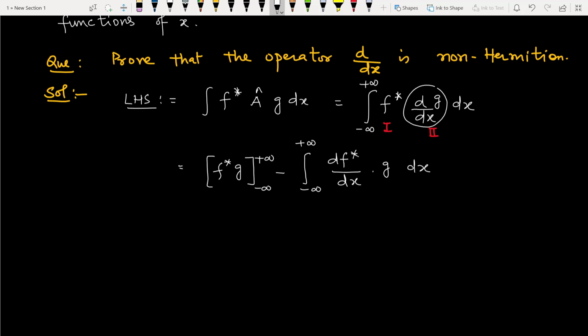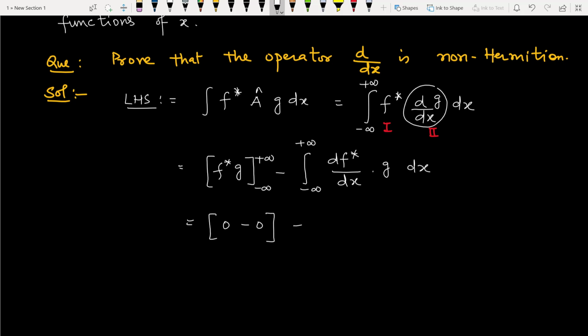So their value at the upper limit plus infinity will be 0, and at the lower limit minus infinity it will also be 0. So it is the condition of well behaved function. They vanish at infinity means their value at infinity is 0.